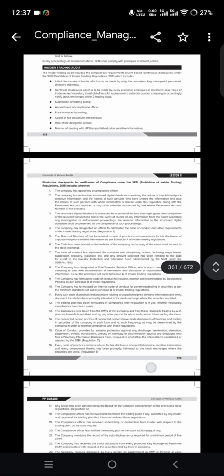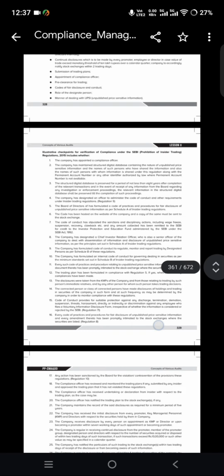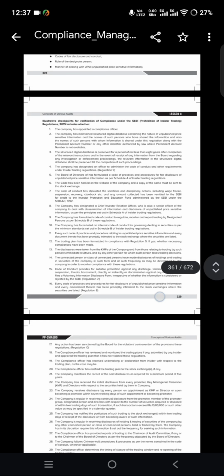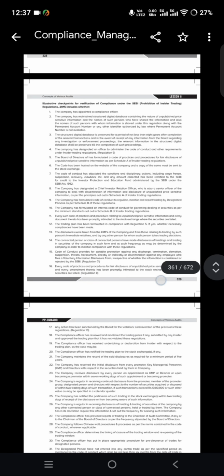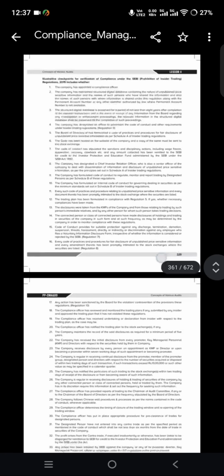Next, 10. Company has formulated an internal code of conduct for governing dealing in securities as per Schedule B. And 11th, every such code of practices and procedure relating to UPSI and every amendment thereto has been promptly intimated to the stock exchange where the securities are listed. And 12th, trading plan has been formulated in compliance with Regulation 5, if necessary, and compliance has been made.